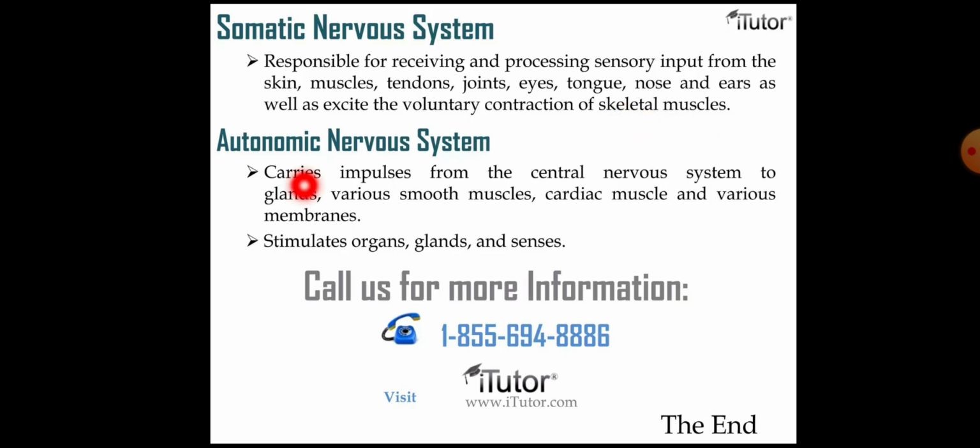Next is our autonomic nervous system. It carries impulses from the central nervous system to glands, various smooth muscles, cardiac muscles and various membranes, stimulating organs, glands and the senses. This completes our central nervous system, in a very short video with little explanation.